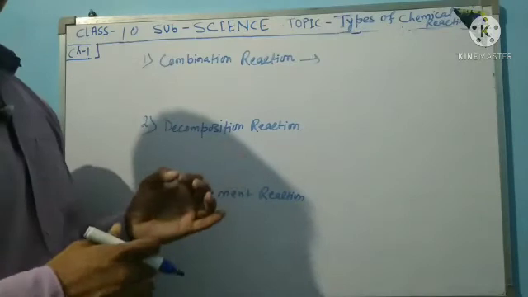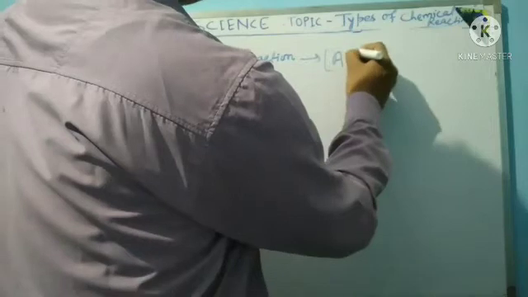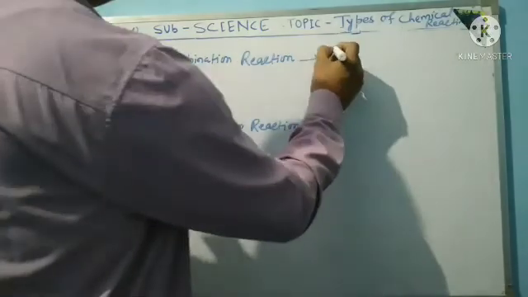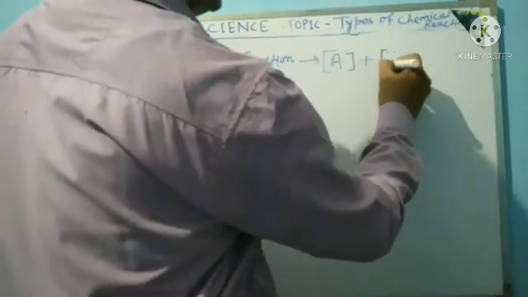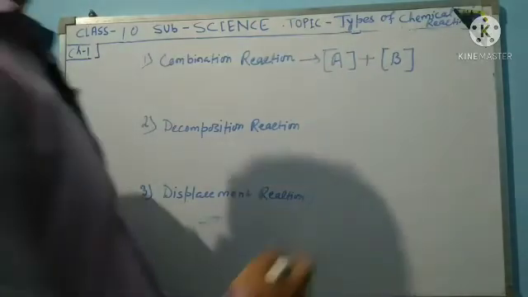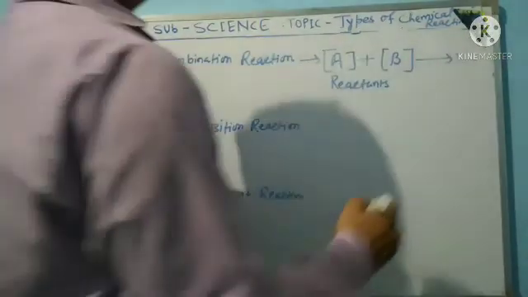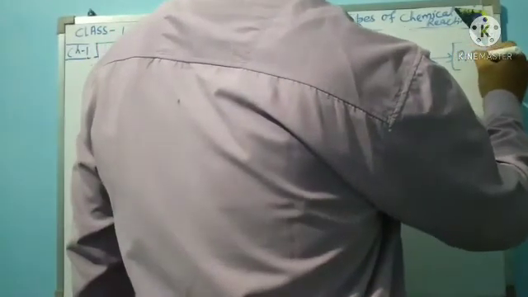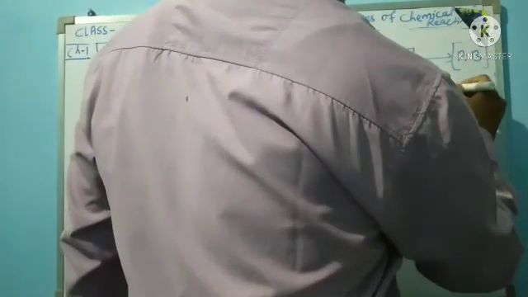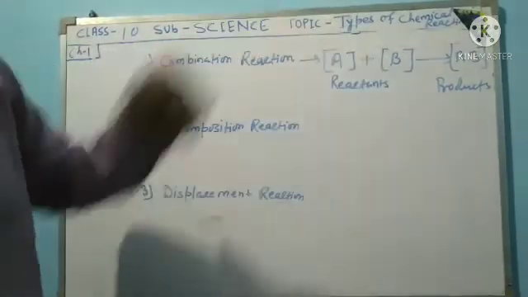First is the reactant, another is the product. Take element A plus another element B. These reactants react with each other to form AB, the product.